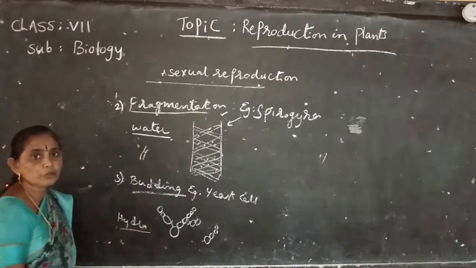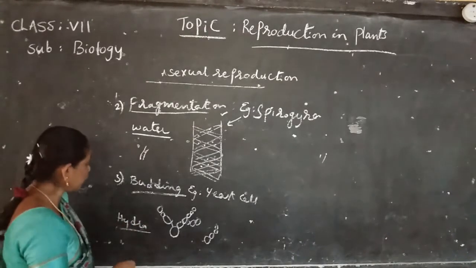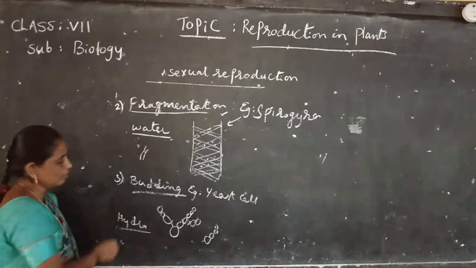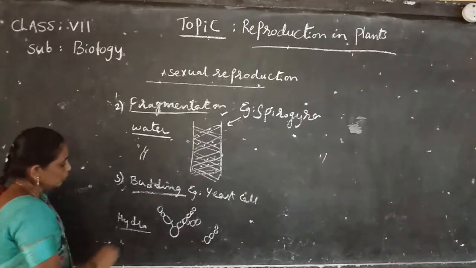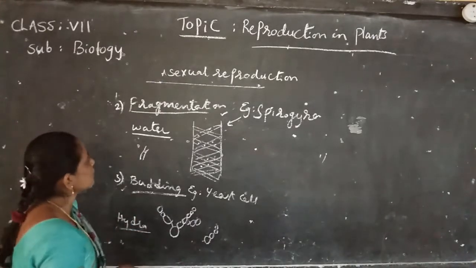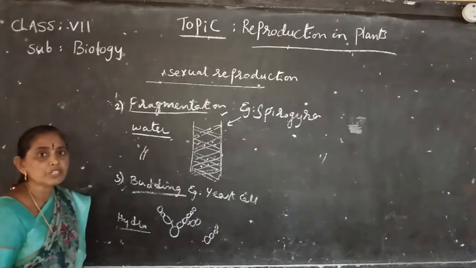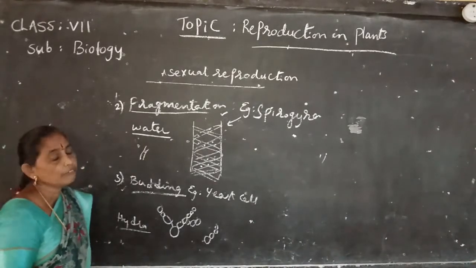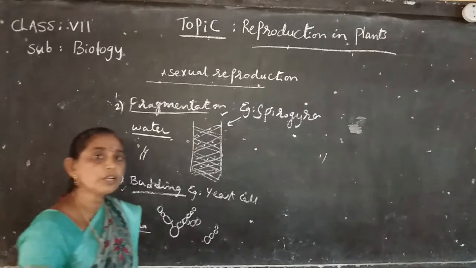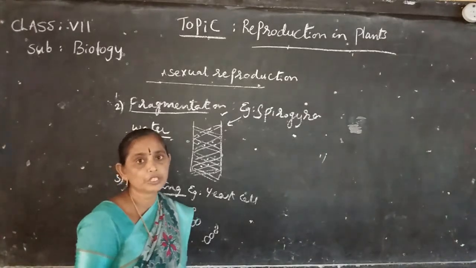Hydra also produces buds. It reproduces through buds, which is called budding. Next we will discuss another one, vegetative propagation. Vegetative propagation is also one of the asexual reproduction types.